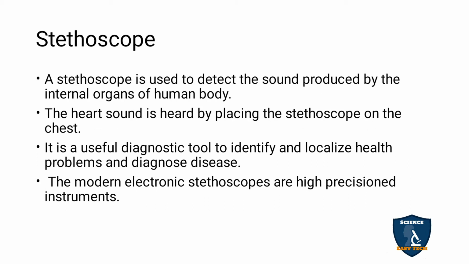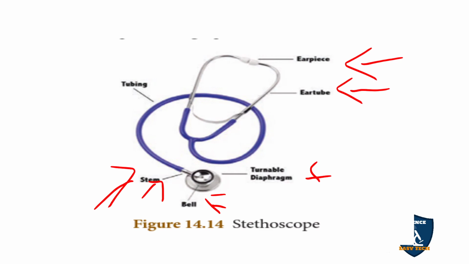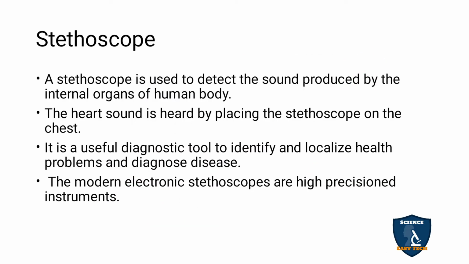Stethoscope. You all know the stethoscope is a device used to hear the heart sound. You can see the earphone and ear tube, and this is the diaphragm. You can see a bell-like structure, and the stem. A stethoscope is used to detect the sounds produced by the internal organs of the human body, to hear the internal sounds of the body.